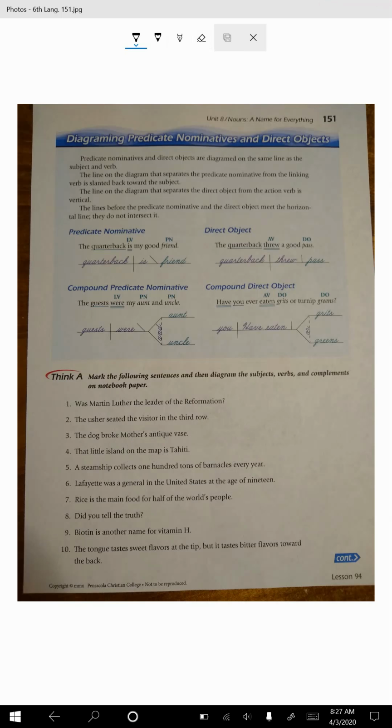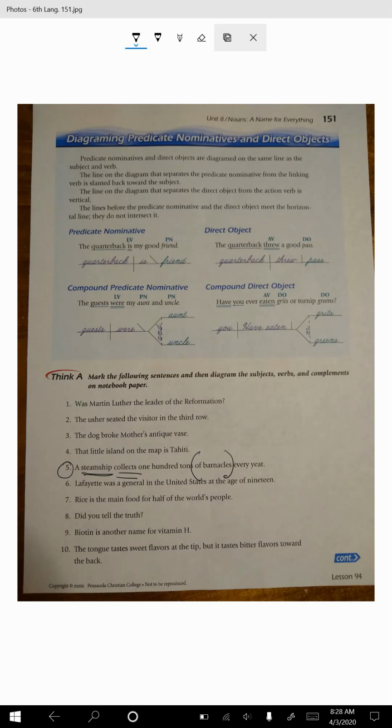Let's do number 5. A steamship collects 100 tons of barnacles every year. All right, any prepositional phrases? Right there. All right, we have a steamship as the subject, and what does the steamship do? It collects. That's definitely an action verb. What does it collect? Now, this is a really good example of why we do the prepositional phrase right here.